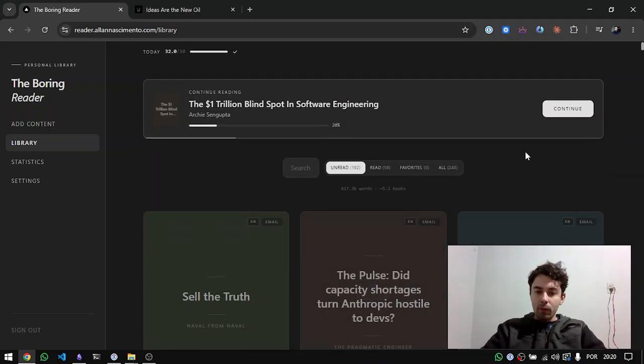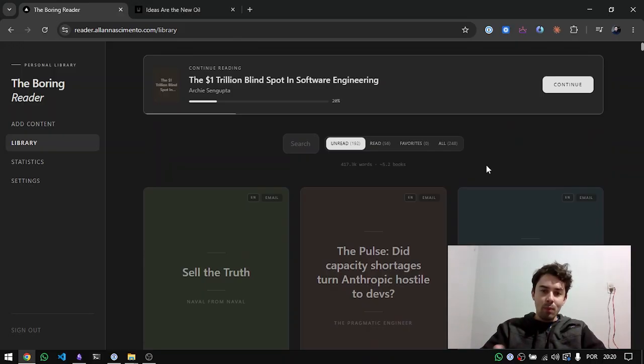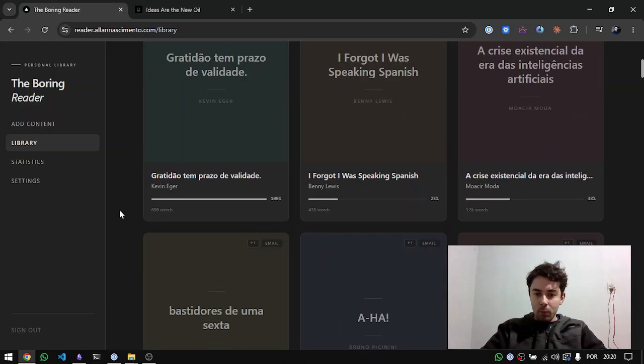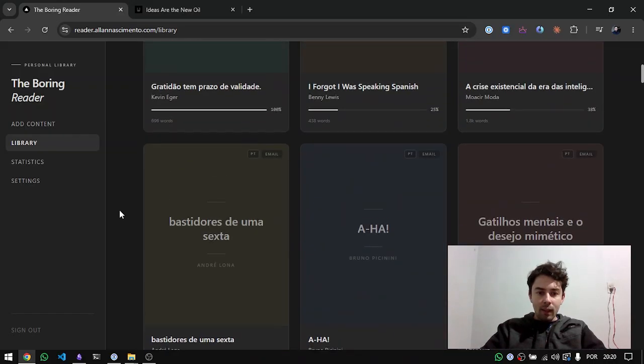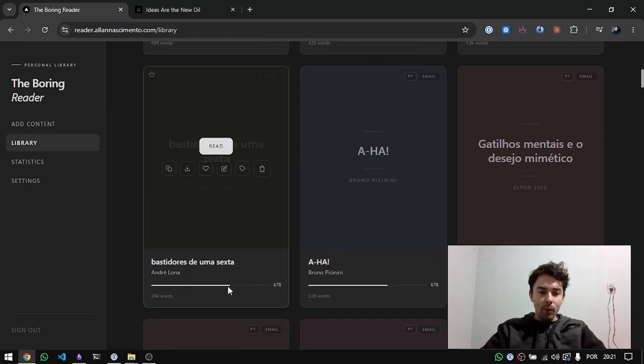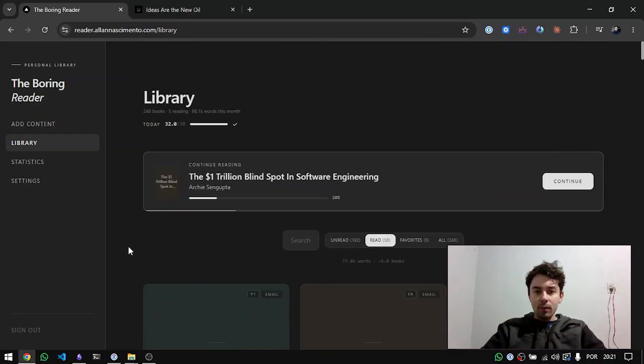Most of them are emails because I had my inbox full, and the ones that I've already read, and some of them are started but not until the end, because for example, this is an email that has a lot of marketing text and not only content. So when I get to the page where the content ends, I mark it as read to just count the words, the words with real content that I learned something.